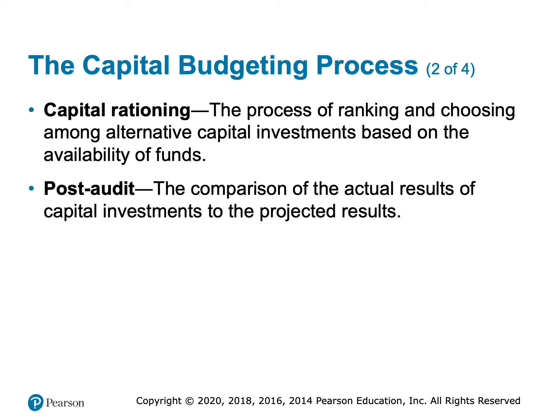So again, capital rationing is that process of knocking out all of the ones that we just can't afford. We have a limited availability of funds, so let's just go ahead and cut off the top, the Ferraris, the Porsches, all of those that we just can't afford. And then that post audit is comparing our actual results with what really happened and learning from that so that we'll do it better next time.